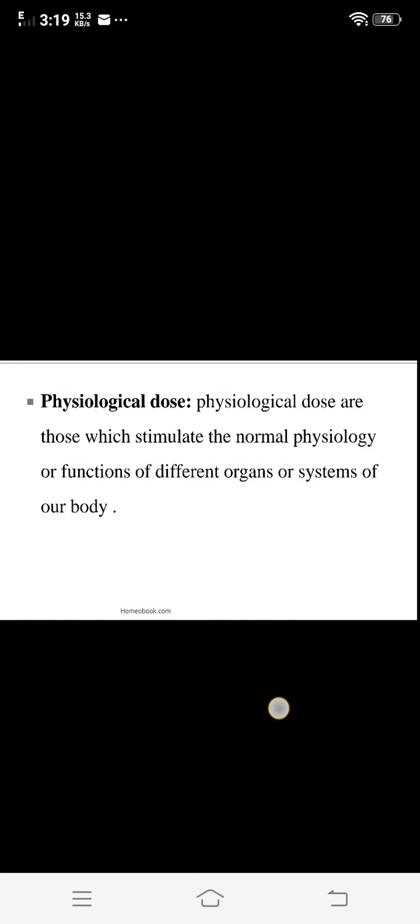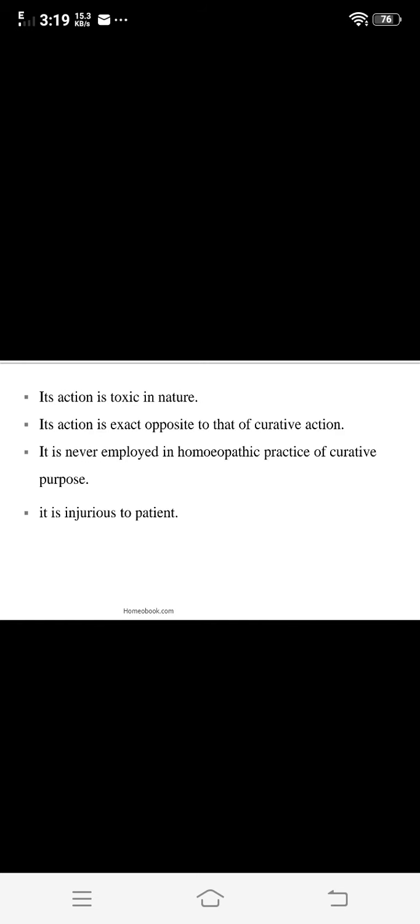Physiological doses are those which stimulate the normal physiology or functions of different organs or systems of our body. That is, a dose able to stimulate the physiology of the body we call a physiological dose. Next, in this physiological dose, its action is toxic in nature. Its action is exactly opposite to that of a curative action, and it is never employed in homeopathic practice for curative purposes. It is injurious to the patient.